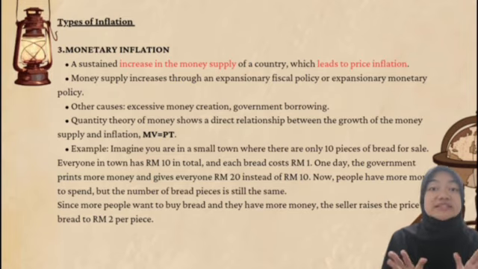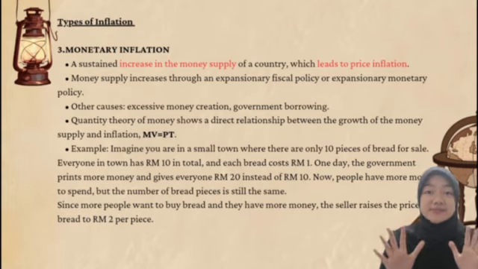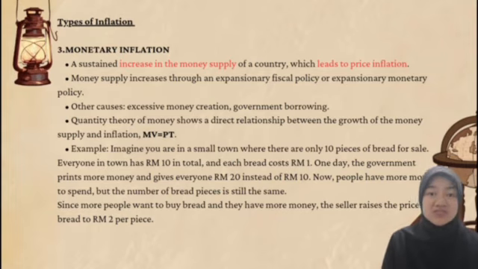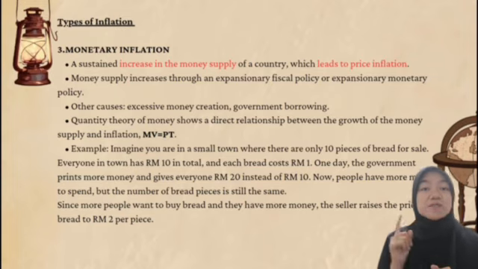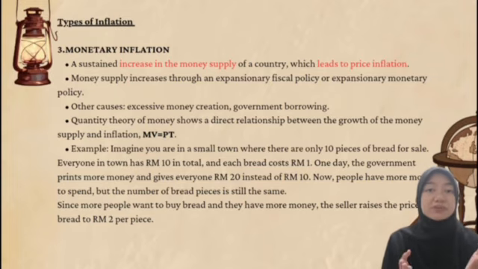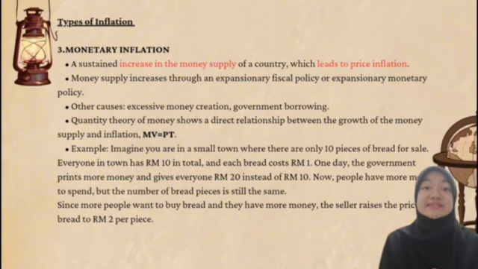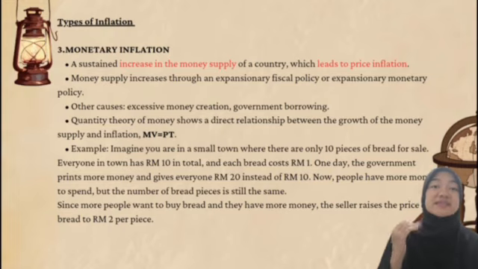Imagine you are in a small town where there are only 10 pieces of bread for sale. Everyone in town has 10 ringgit in total and each bread costs RM1. One day, the government prints more money and gives everyone 20 ringgit instead of 10 ringgit. Now, people have more money to spend, but the number of bread pieces is still the same, which is 10 pieces only. Since more people want to buy bread and they have more money, the seller will raise the price of bread to 2 ringgit per piece.